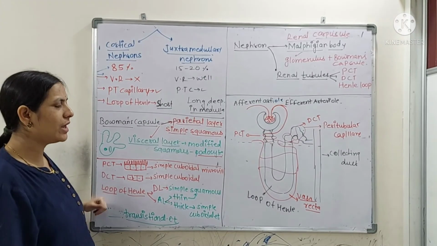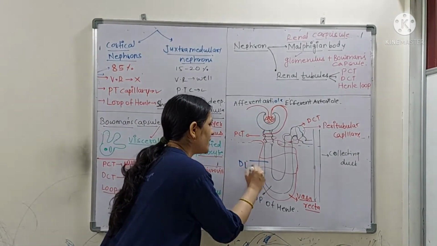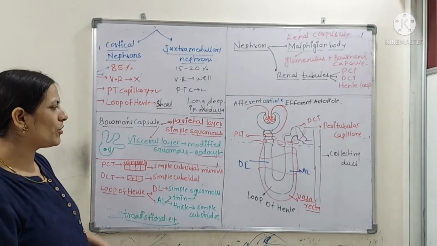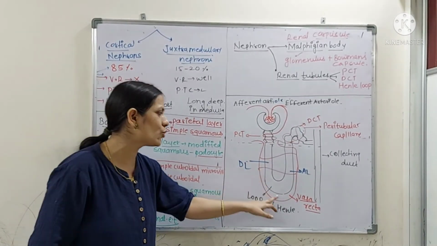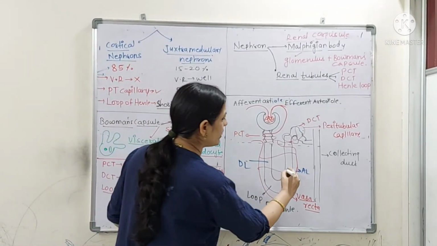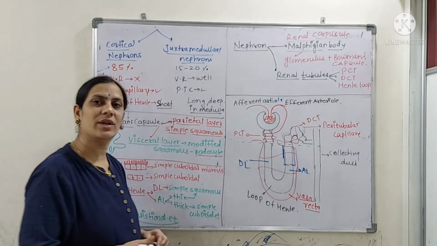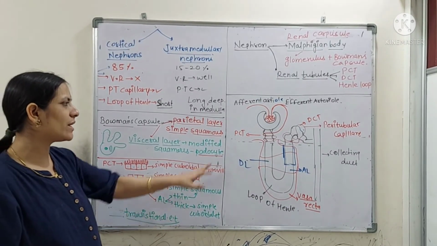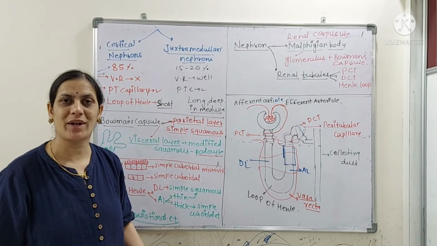Coming to the loop of Henle, this is the descending limb and this is the ascending limb of the loop of Henle. In the descending limb, you get simple squamous epithelial tissue. The ascending limb has two parts: a thin limb, and the upper part, a thick part. Till the thin limb, you get simple squamous epithelial tissue, and in the thick portion of the ascending limb, you get simple cuboidal epithelial tissue.